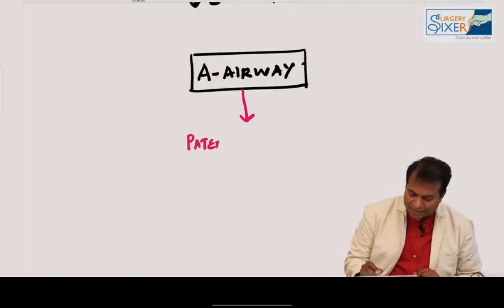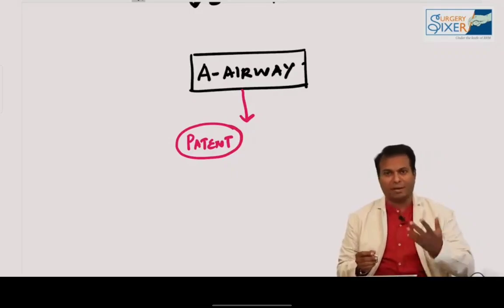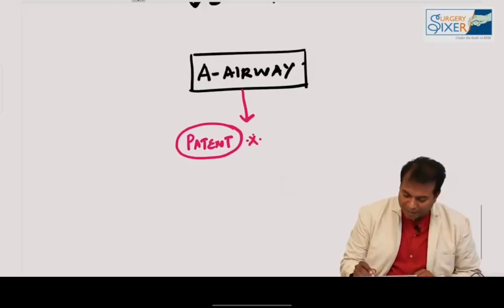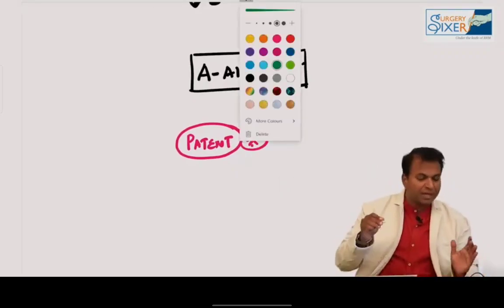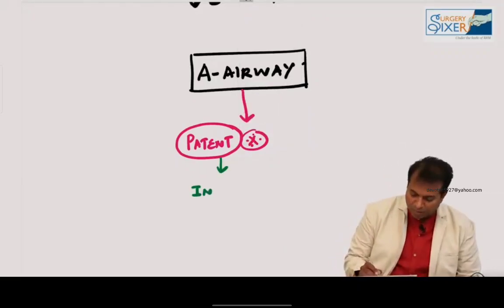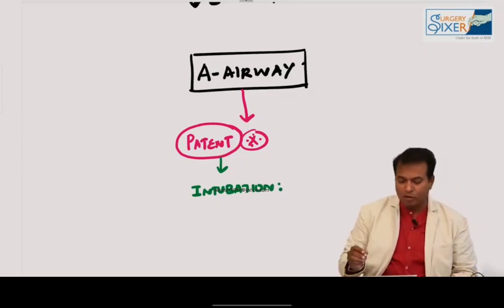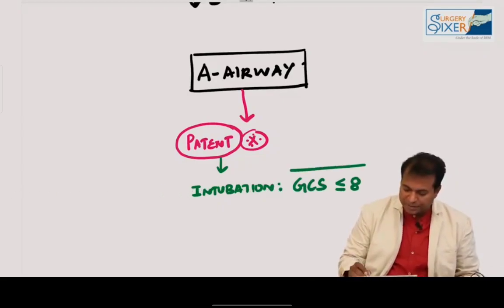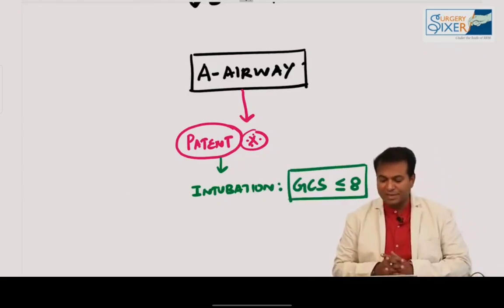The best way to assess the airway is to ask the patient to talk. You ask the patient to talk, and he will tell. His talking is good, his voice is coming good, then his airway is patent. So no need to worry further. That is a very important point in airway. He is talking very fluently, that is airway is patent. And in which condition do you intubate? Intubation of a trauma patient is advised when the GCS score is less than or equal to 8. This is 100 percent MCQ. GCS less than or equal to 8, you should intubate.